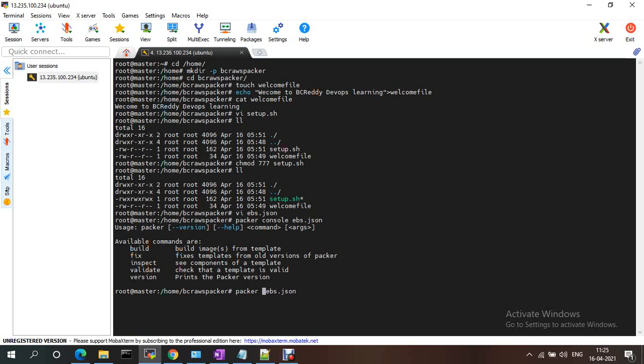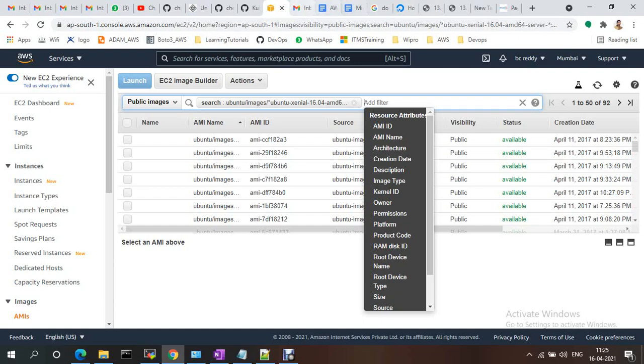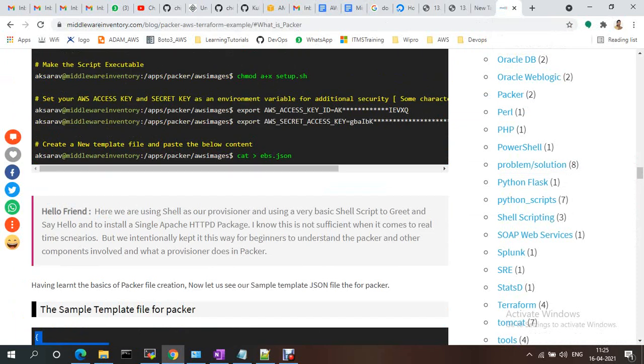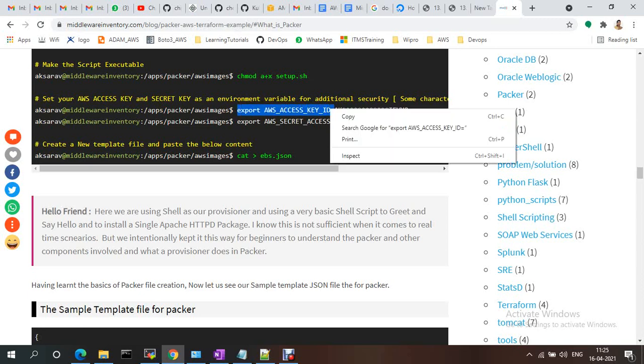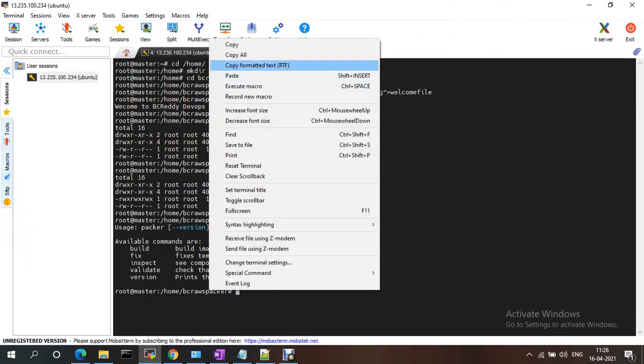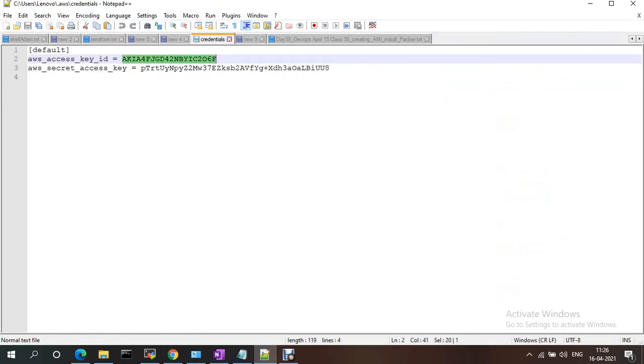I forgot to export the username, access key and secret key, so it will give an error because we didn't configure the secret access key ID. See, export access key ID, copy that one, paste it, and my access key ID is this one.